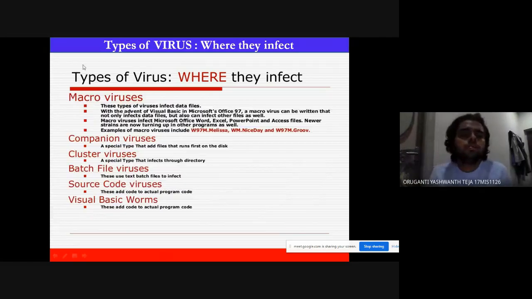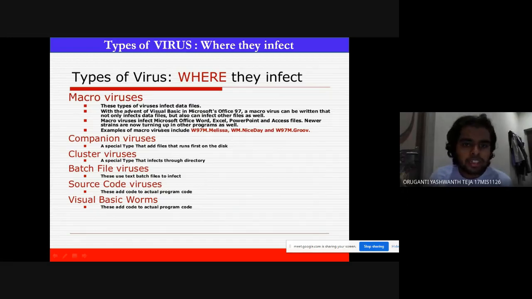Macro viruses. How do these macro viruses infect? These types of viruses infect data files. I'm going to explain with an example. A macro virus can be written so that not only does it infect the data files, it can infect other files from that particular file as well.